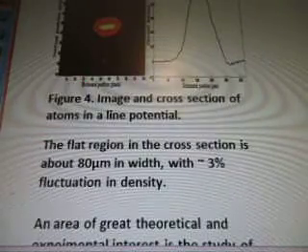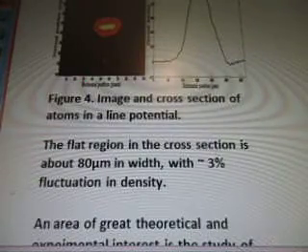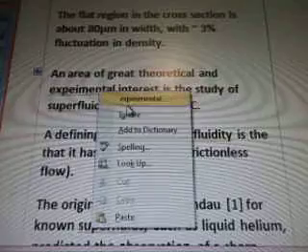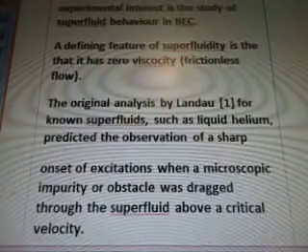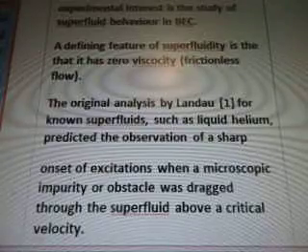Figure 4. Image and cross-section of atoms in a line potential. The flat region in the cross-section is about 80 in width with 3% fluctuation in density. An area of great theoretical and experimental interest is the study of superfluid behavior in BEC. A defining feature of superfluidity is that it has zero viscosity.